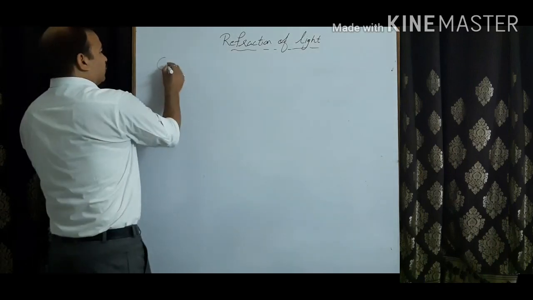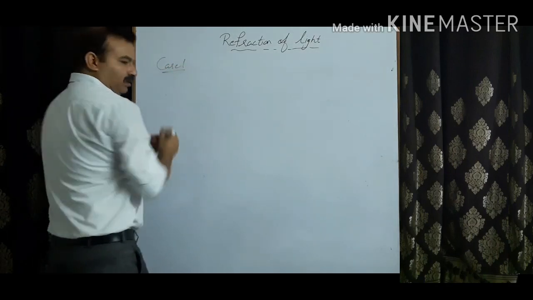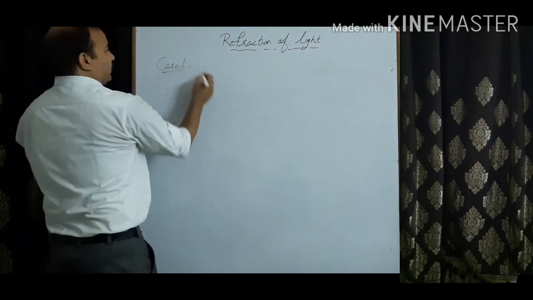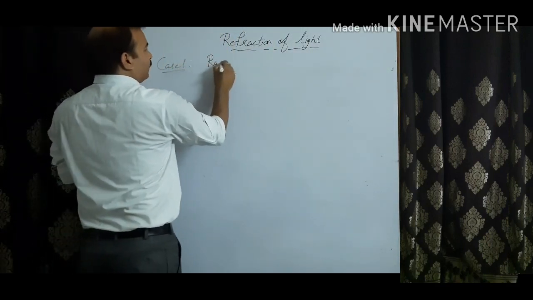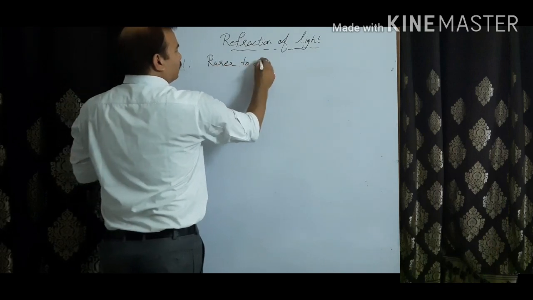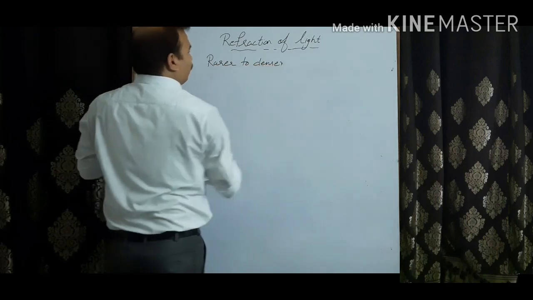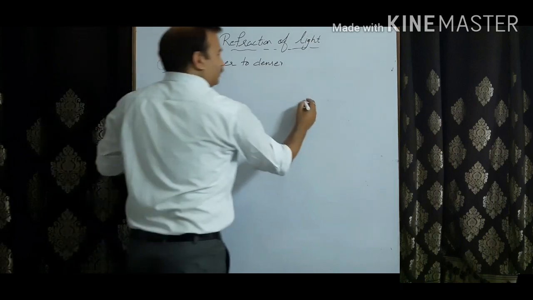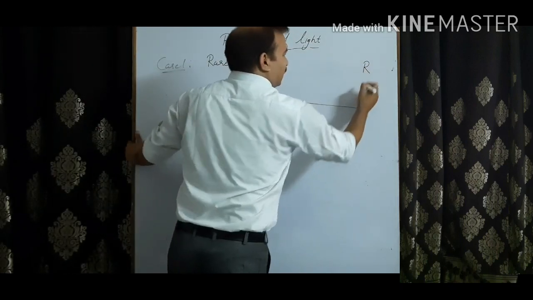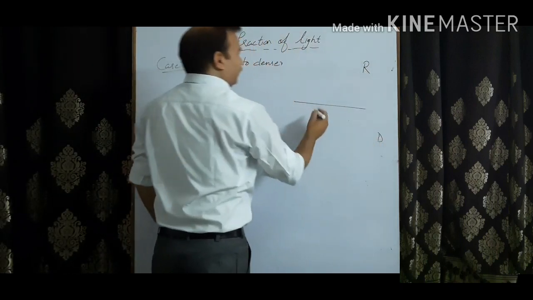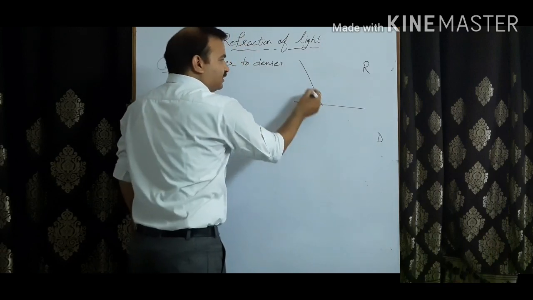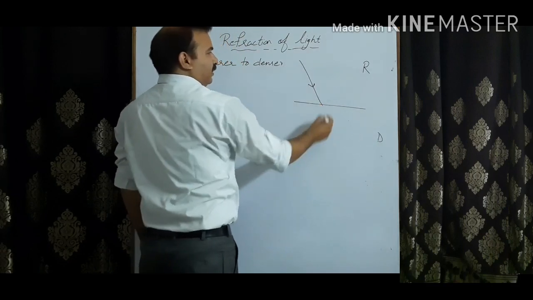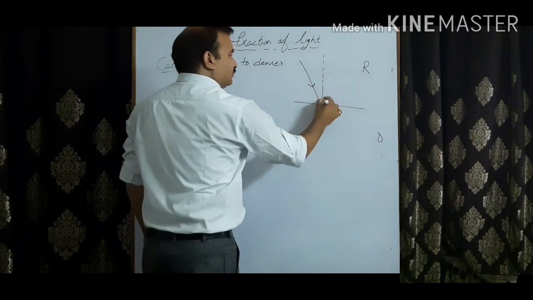Case 1: when light goes from rarer to denser. Considering this as R, the rarer medium, and D as the denser medium, this is the incident ray, and this is the normal.